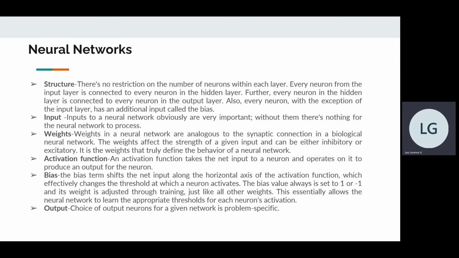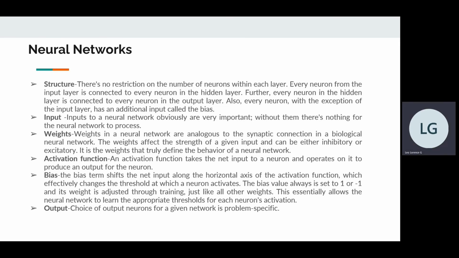Neural networks. So the structure of a neural network: there is no restriction on the number of neurons within each layer. Every neuron from the input layer is connected to every neuron in the hidden layer. Further, every neuron in the hidden layer is connected to every neuron in the output layer. Also, every neuron with the exception of the input layer has an additional input called bias.